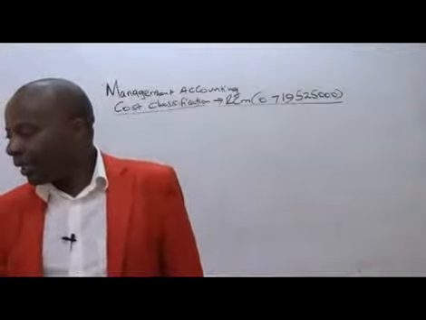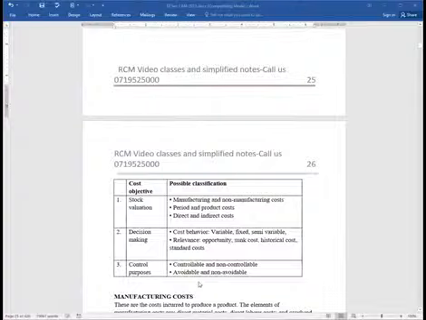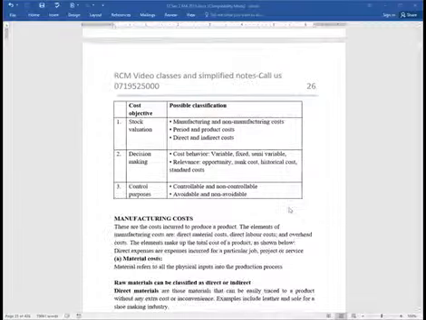Now, ladies and gentlemen, here we are. In terms of controllability, we shall also be having some other classifications like avoidable. I can avoid this cost. Non-avoidable, etc. Now we look at these buckets of classification, where we shall start with the first one, which is the manufacturing cost.